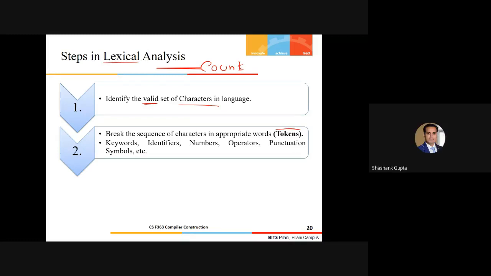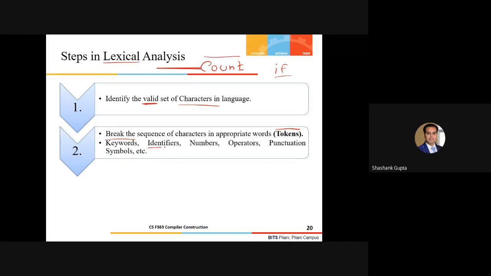Yes. So we can say that there is no well-defined dictionary in C, but still we have one dictionary of, let's say, the keywords, some of the reserved words, like if, else, and other constructs. So this is a valid keyword. This is a word we can find in the existing dictionary of C. But these words we can't define. So how will we tokenize them? We have certain rules for them, right?